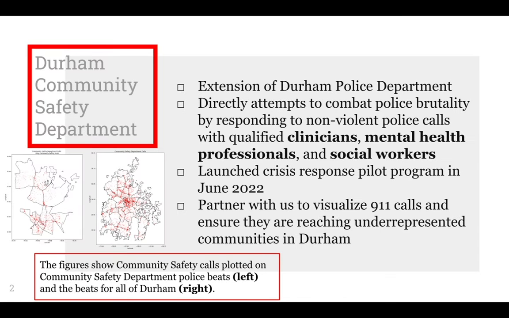Our project is in collaboration with the Durham Community Safety Department, which is a recent initiative that launched in June of 2022. The Community Safety Department was established to improve public safety by sending unarmed officers and mental health professionals to respond to certain 911 calls.